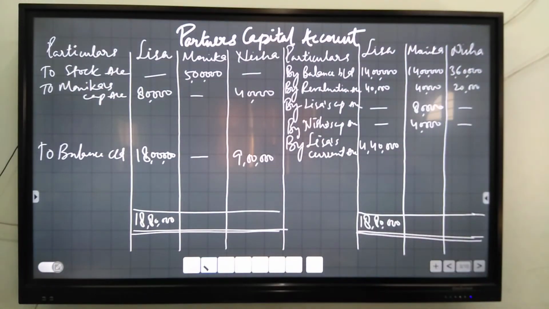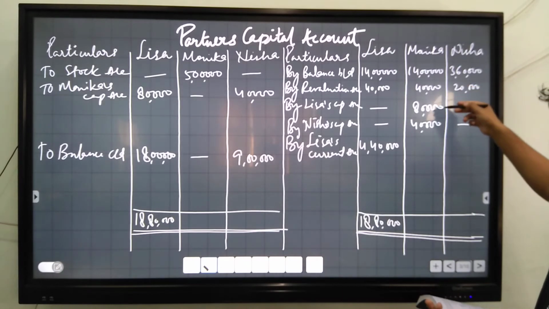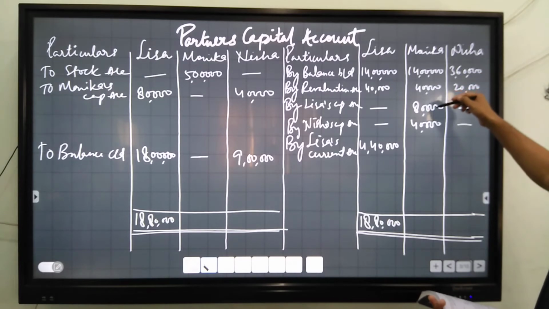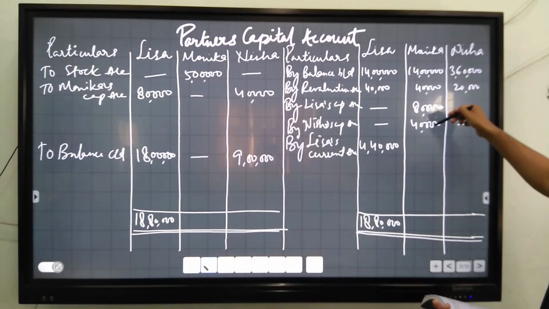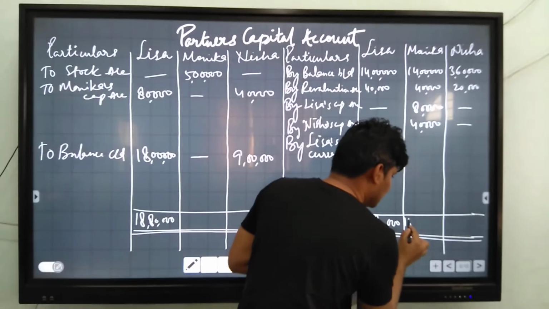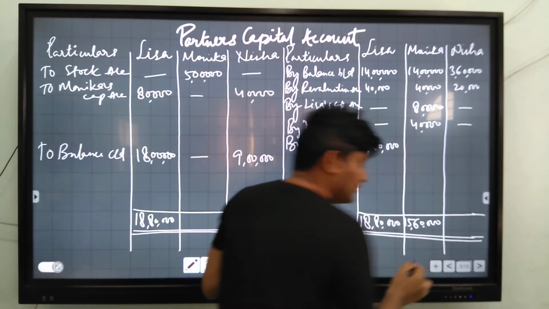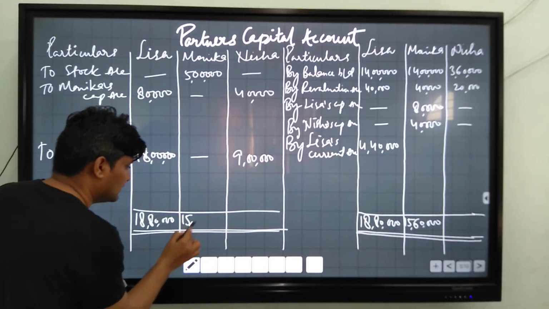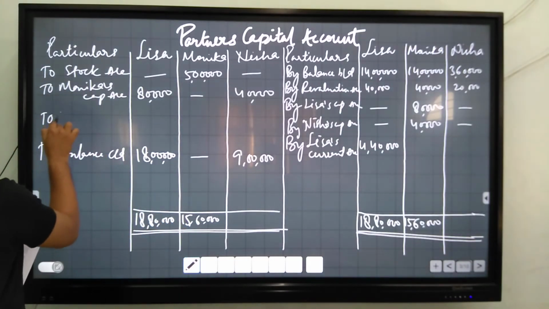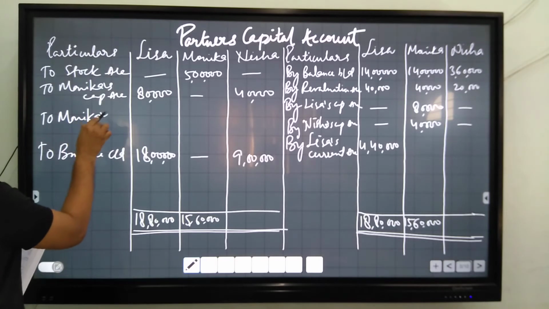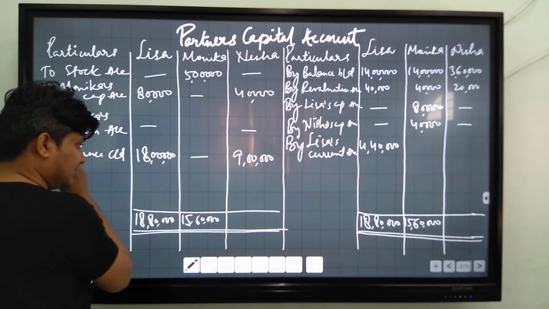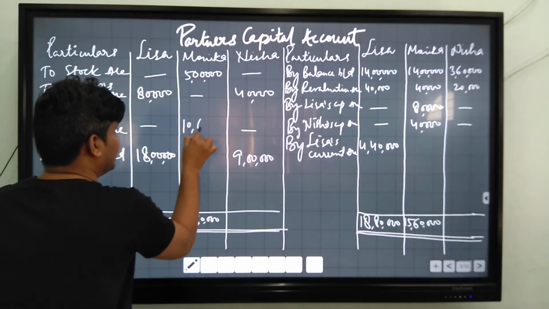Now similarly in Monica case, 14,40,000, 80,000, 40,000, 14, 80, 40, 120 and 160. It is 15 lakh 60,000. You will transfer on debit side to Monica loan account. 15 lakh 60,000 minus 5 lakh, you will get 10 lakh 60,000.